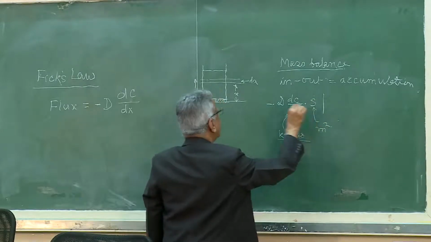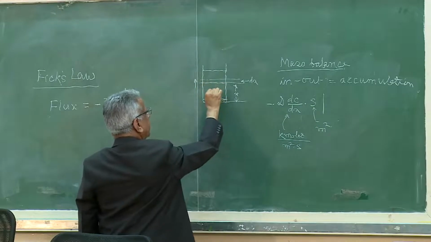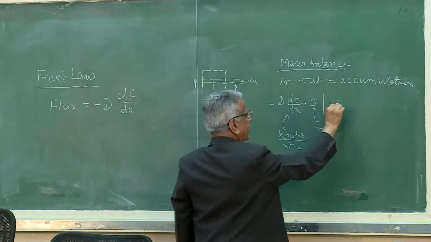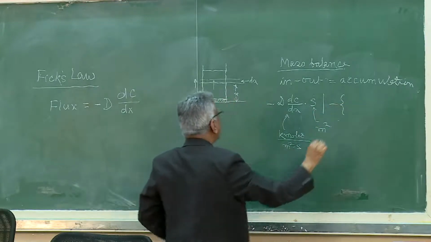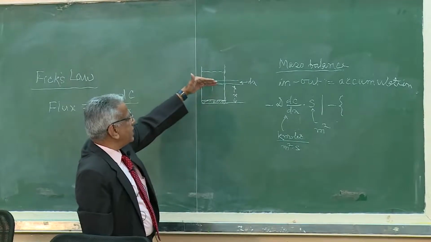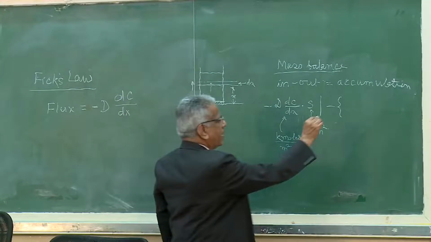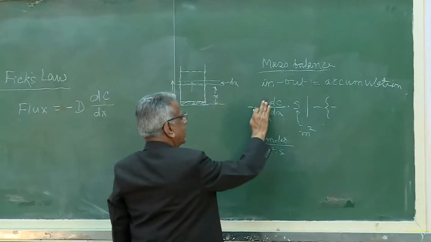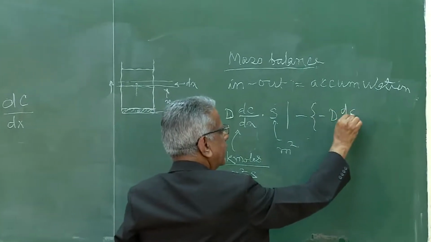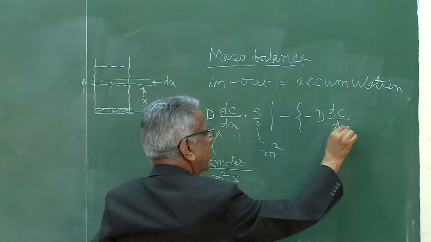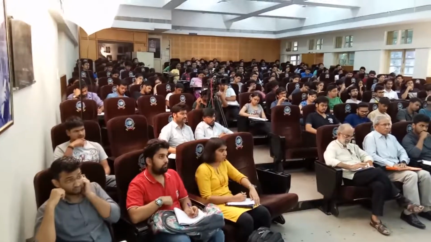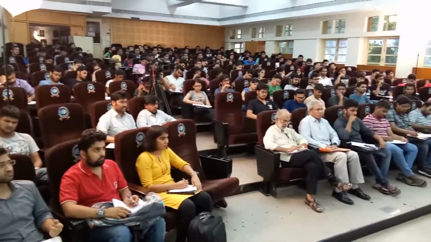So, this flux is at this location, the sugar molecules crossing this plane, minus, at the differential volume, there is an inlet surface, there is an outlet surface, minus D times dC by dx into S at x plus dx. So, we have written in minus out.